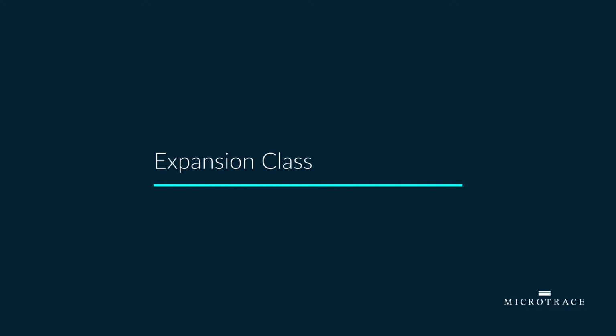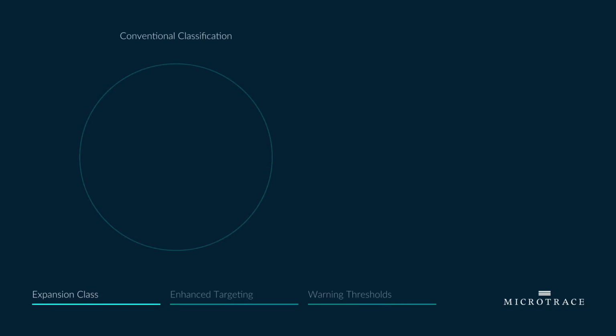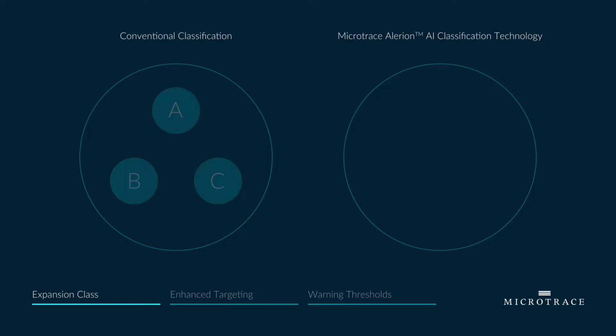First, let's compare conventional classification, like machine learning and AI neural networks, with Microtrace's Alerion AI classification technology. In this example, we have a model with three defined classes. The left is an illustration of conventional classification. All classes must be known and trained at the same time.